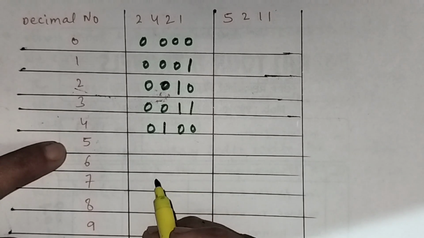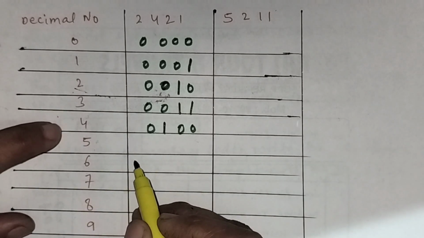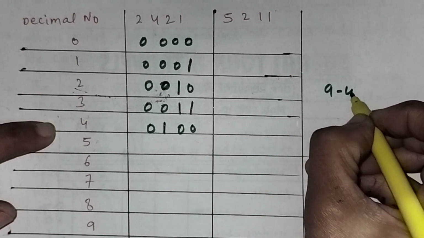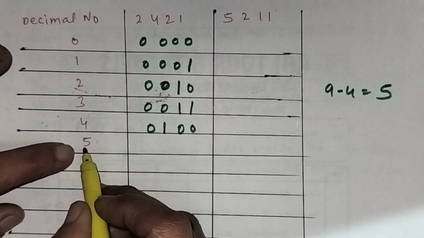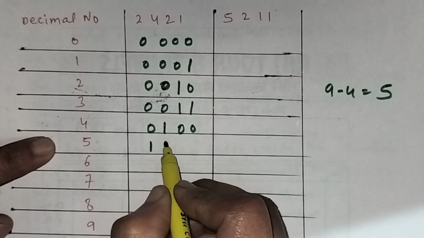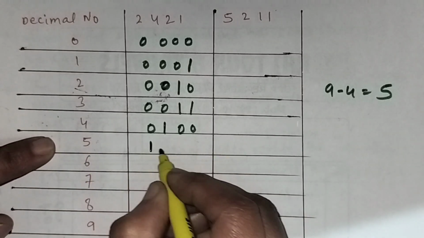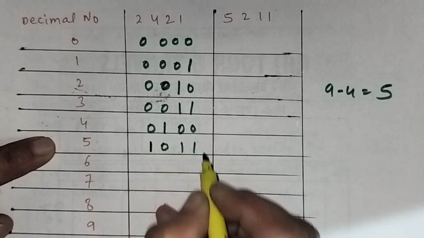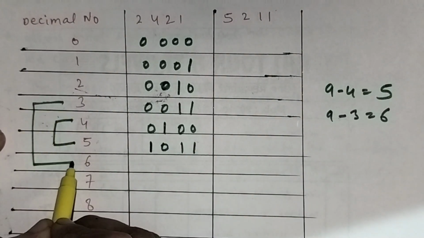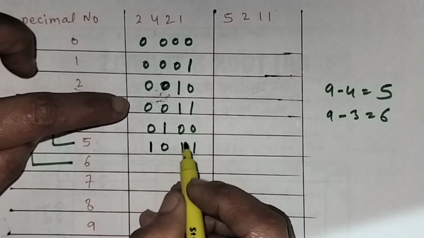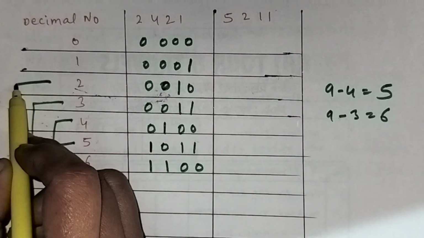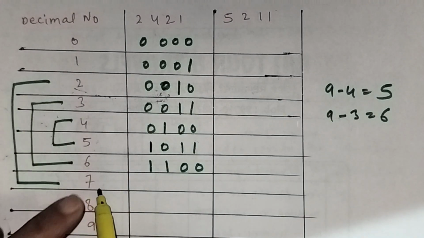So we find the 9's complement of these digits. 9's complement of 4 is 5, meaning 9 minus 4 equals 5. So it is the 9's complement of 4. So we'll complement the bits 1 0 1 1. This is the complement of this and this is the complement of this. So it will be 1 1 0 0, and 2 is the 9's complement of 7.